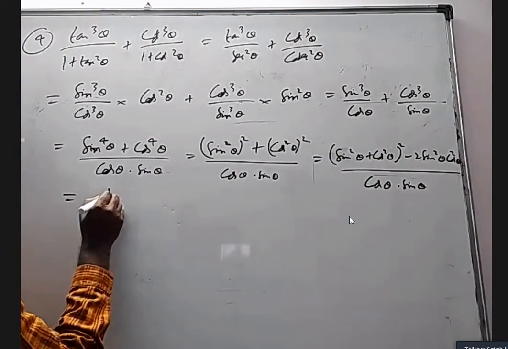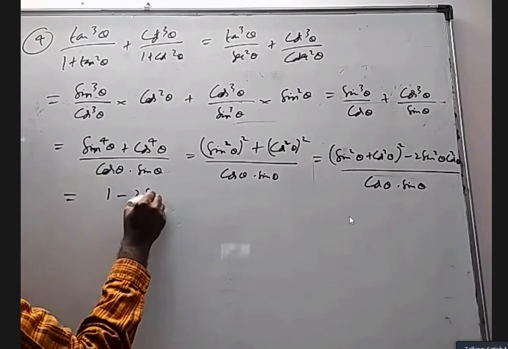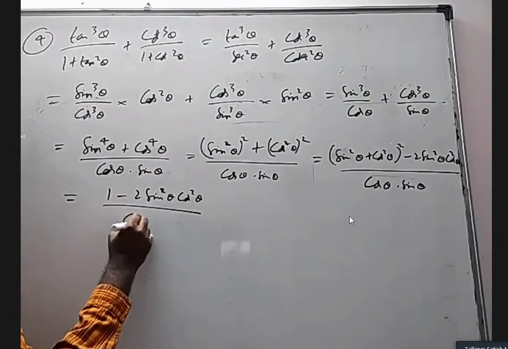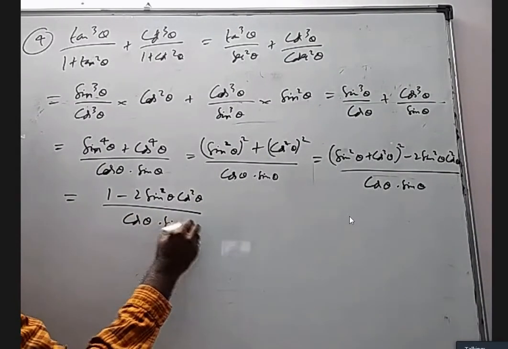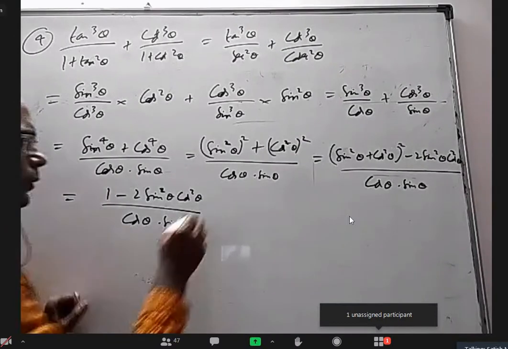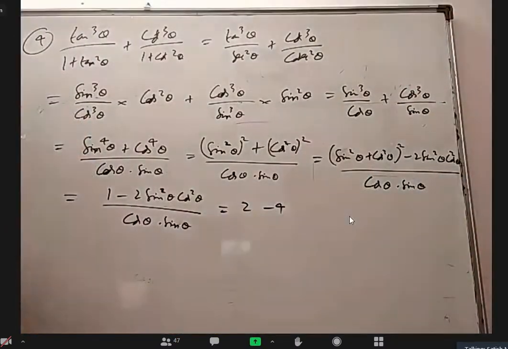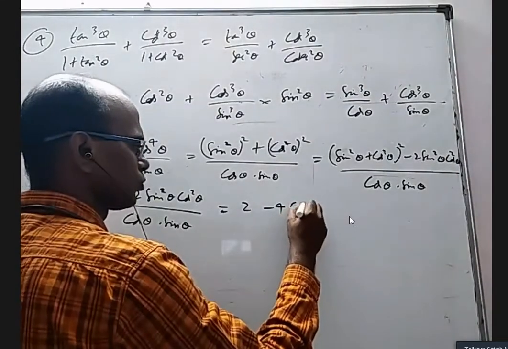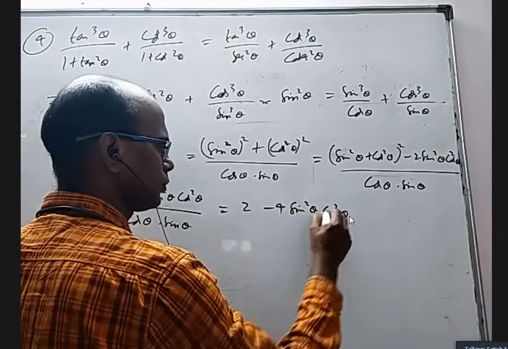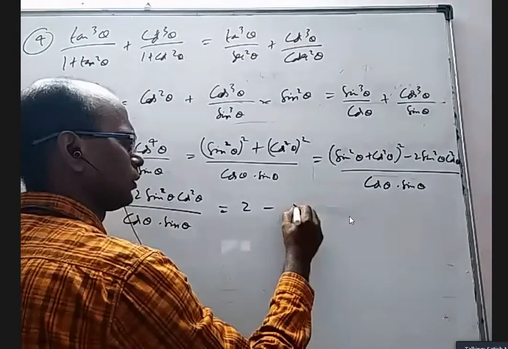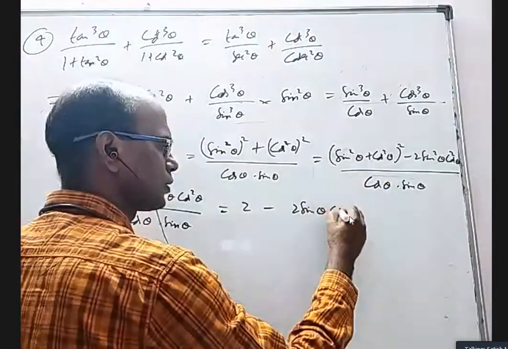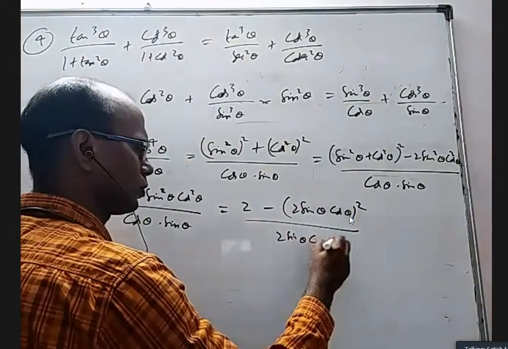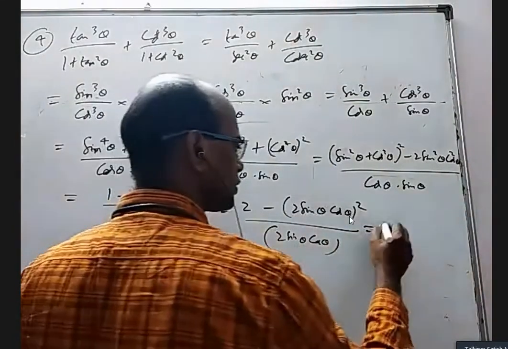Sin square theta plus cos square theta is 1, minus 2 sin square theta cos square theta, by cos theta into sin theta. I can multiply by 2 here and here. The reason I am multiplying with 2 is I want to use the sin 2 theta formula. That's why, 2 minus 4 sin square theta cos square theta, which I can write as 2 sin theta cos theta whole square. This is also 2 sin theta cos theta, this is also sin 2 theta.